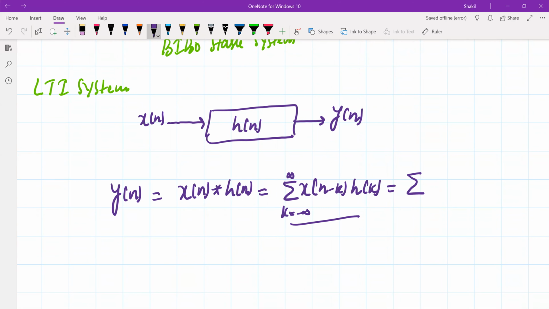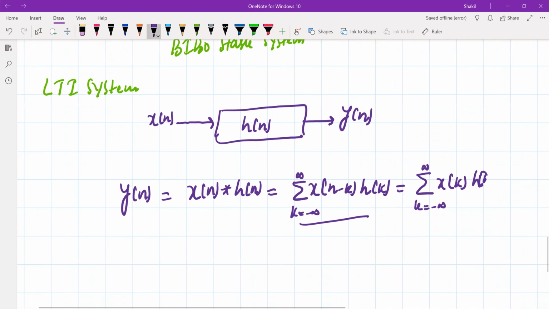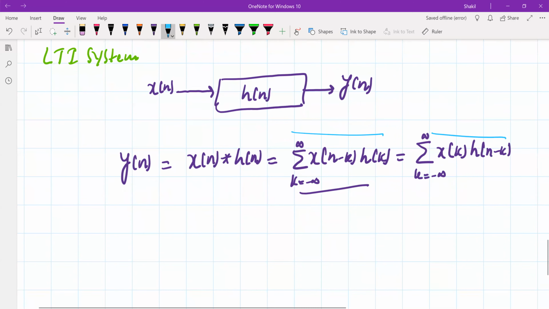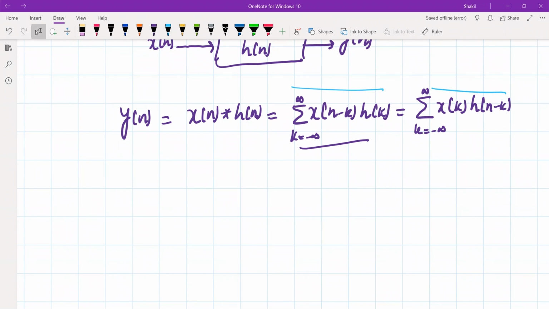We have derived this one, but you can prove that this is the same as x of k, h of n minus k. This is referred to as the commutative property. We shall learn this in the properties of convolution, which will be the next lecture hopefully.